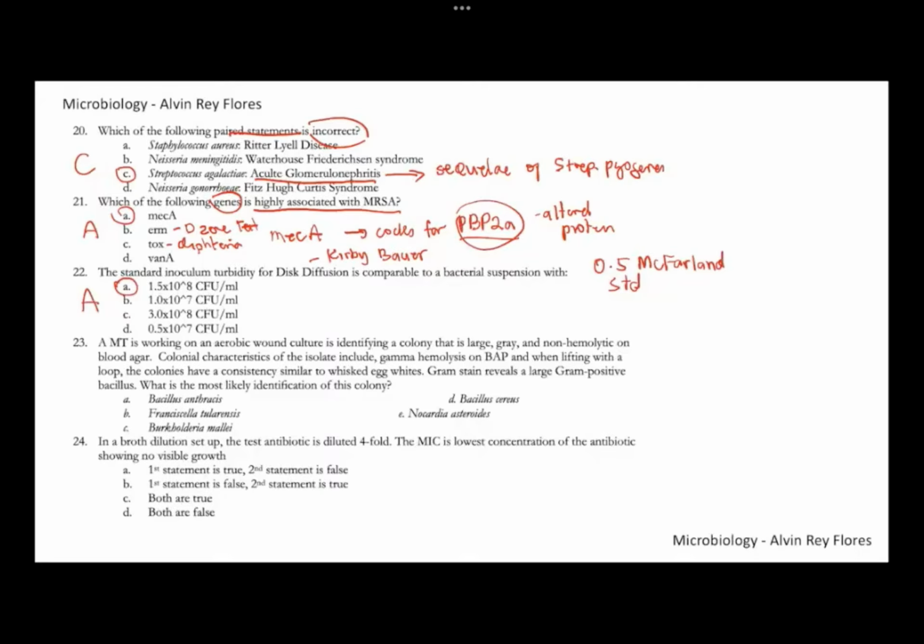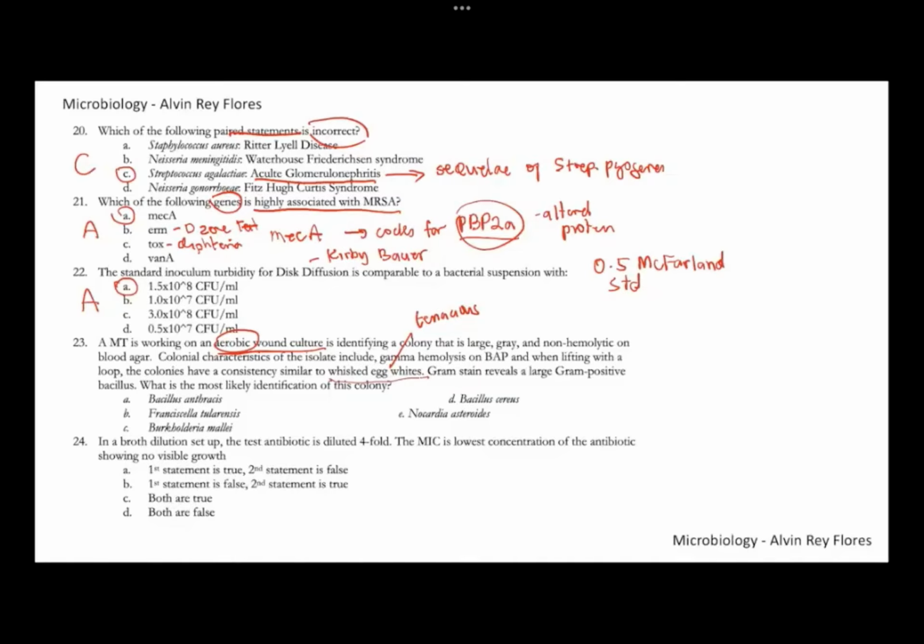Number 23, so you have here the Medtech working on an aerobic wound culture. The colonies appear large, gray, non-hemolytic or gamma hemolytic. And when lifted using the inoculating loop, the colonies have the consistency of whisked egg whites, or a tenacious consistency. The Gram stain reveals gram-positive bacilli. What is the most likely identification of this colony?